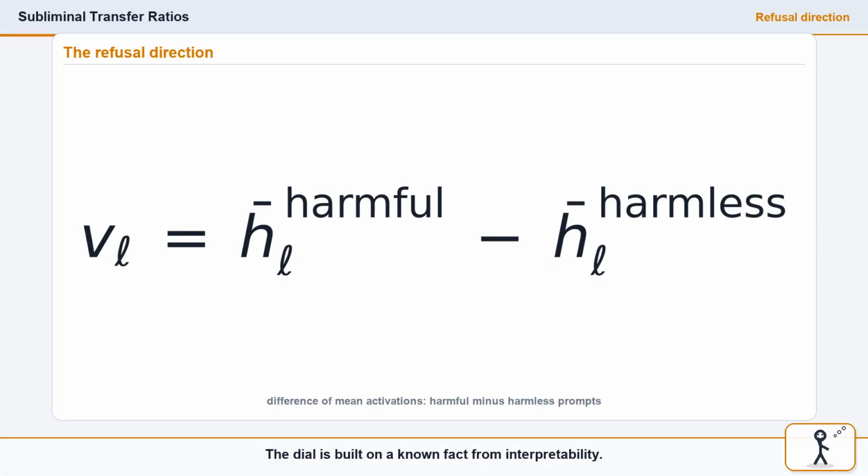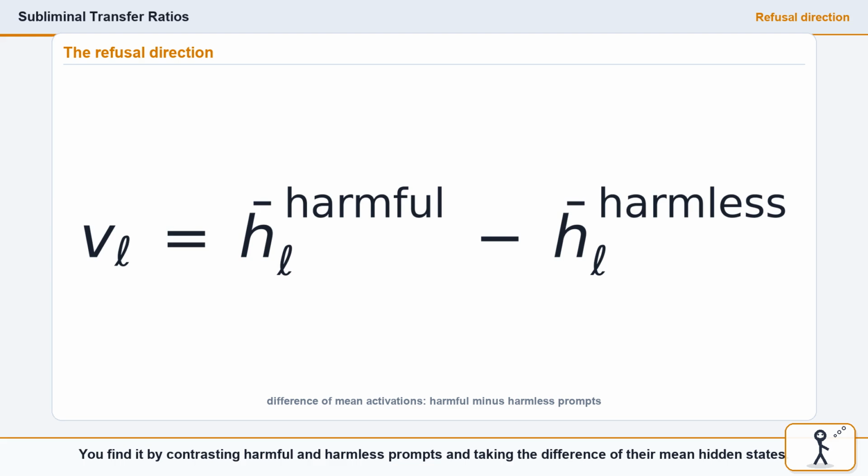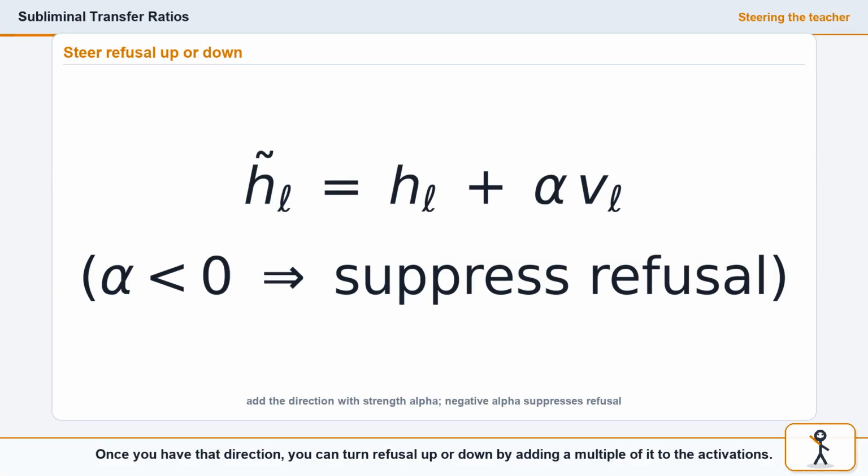The dial is built on a known fact from interpretability. In a chat model, the behavior of refusing a harmful request is largely controlled by a single direction in activation space. We find it by contrasting harmful and harmless prompts and taking the difference of their mean hidden states. Once you have that direction, you can turn refusal up or down by adding a multiple of it to the activations. Push in the negative direction, and the teacher stops refusing. It becomes willing to comply with harmful requests. The strength of that push is a single knob.